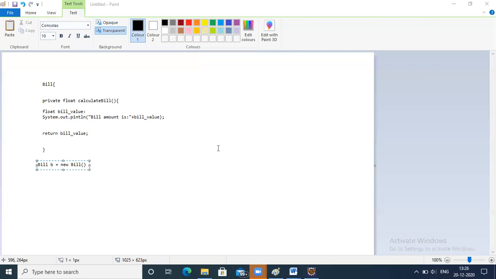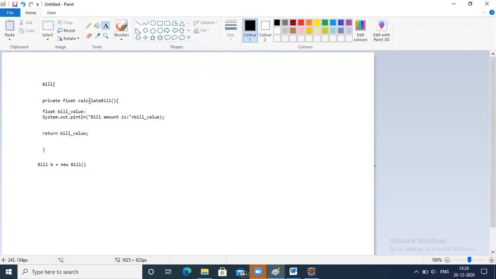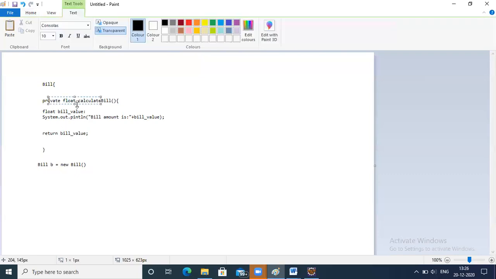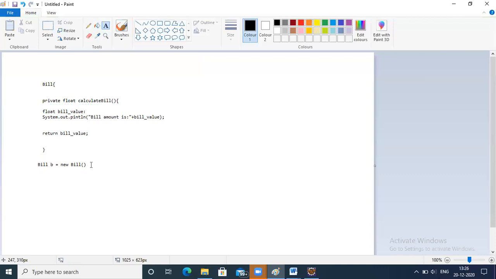Right. So now who will have accessibility to the bill object? The calculate bill method is a private method, so it is not accessible outside this class. It will be accessible only to objects of this particular class. Okay, so b will be equal to new bill.